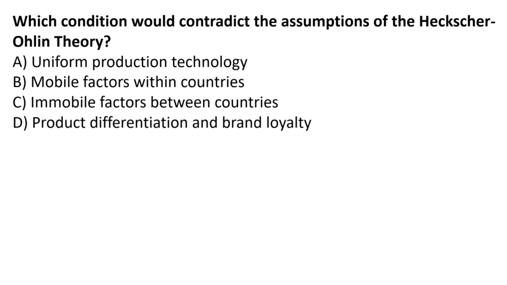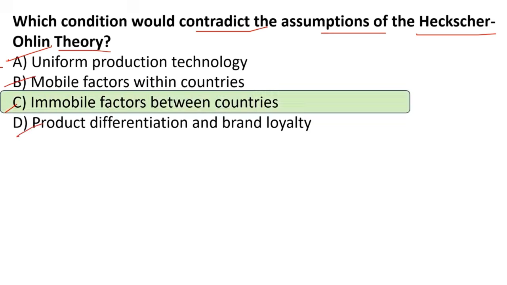Which condition would contradict the assumption of Heckscher-Ohlin theory? So basically there is one option which is contradicting the assumption of Heckscher-Ohlin theory. Which option is that? A, uniform production technology, B, mobile factors within countries, C, immobile factors between countries, or D, product differentiation and brand loyalty. So the right answer is product differentiation and brand loyalty.